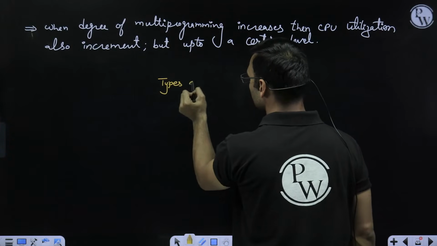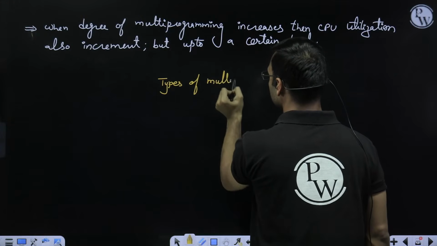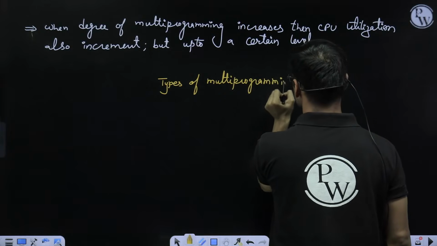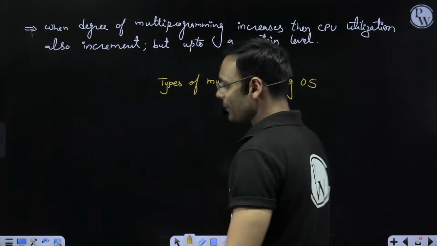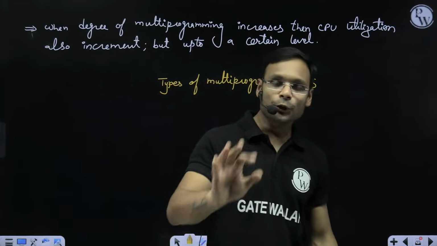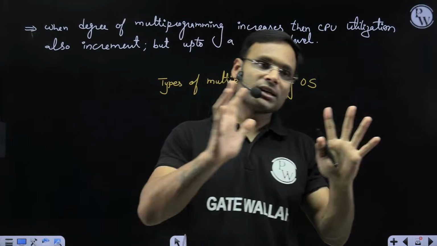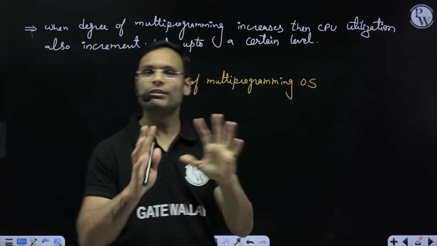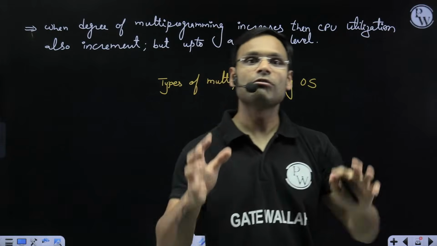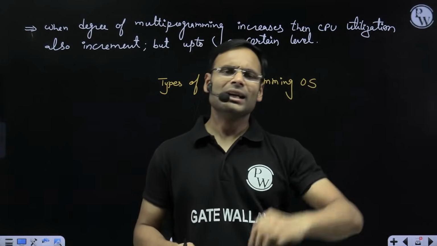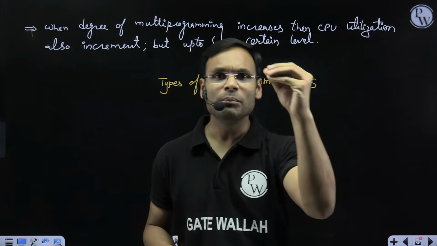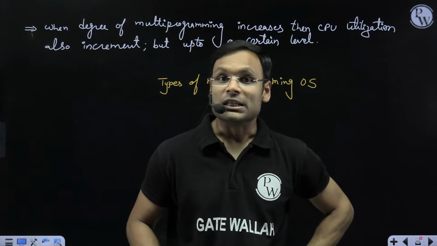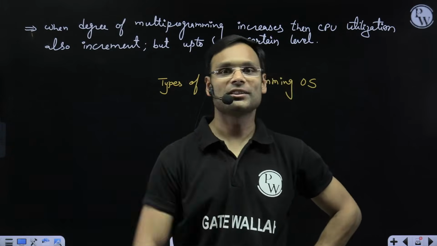Types of multiprogramming operating system. Okay, one simple question. If you live alone in a flat in a city, let's say New York City, because you shifted there for your job, and you have a television in your apartment, can somebody forcefully make you go away from the television just because that person wants to watch it?